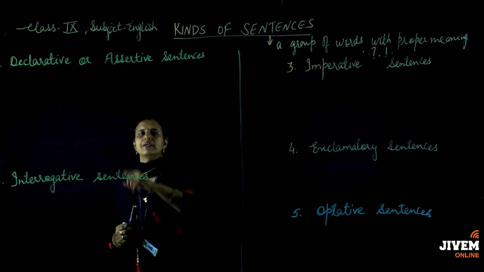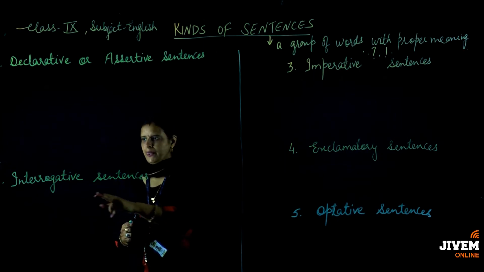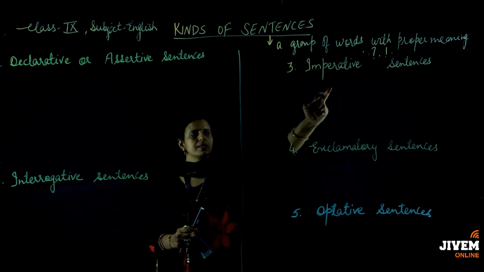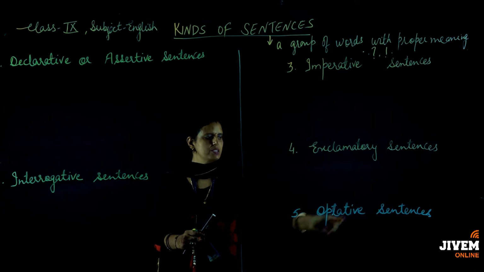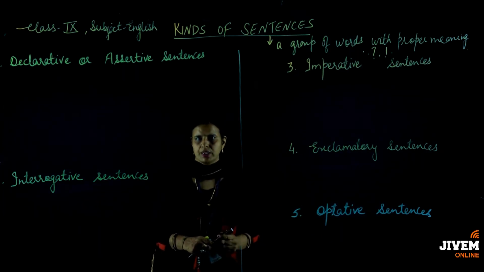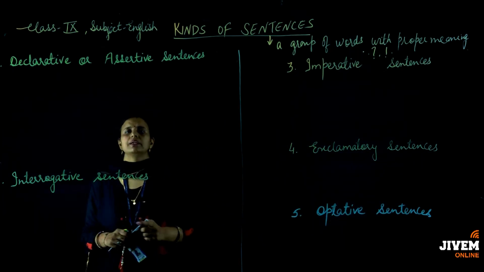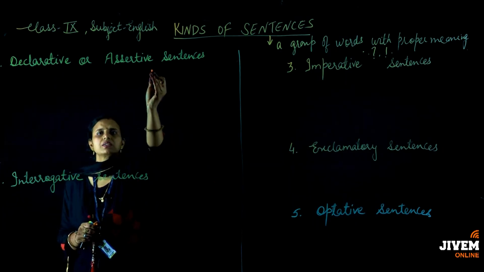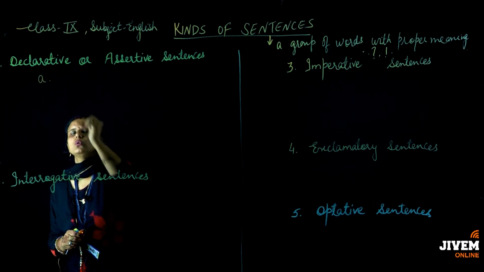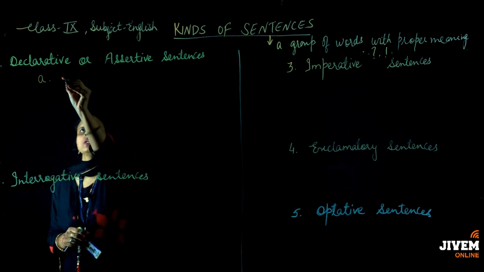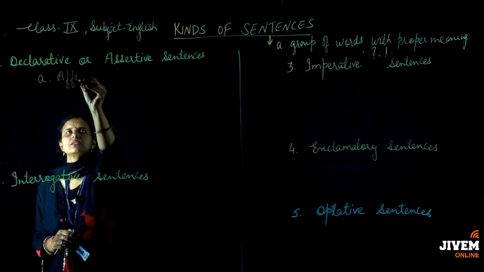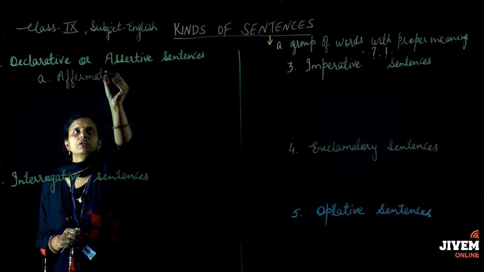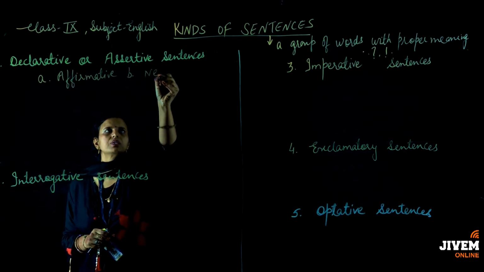First one is the declarative or assertive sentences. Second is interrogative. Third is imperative. Fourth is exclamatory, and the last is optative sentences. First we will start with the declarative or assertive sentences. Now students, declarative and assertive are again divided into 2 categories. First one is the affirmative sentences and second one is the negative sentences.